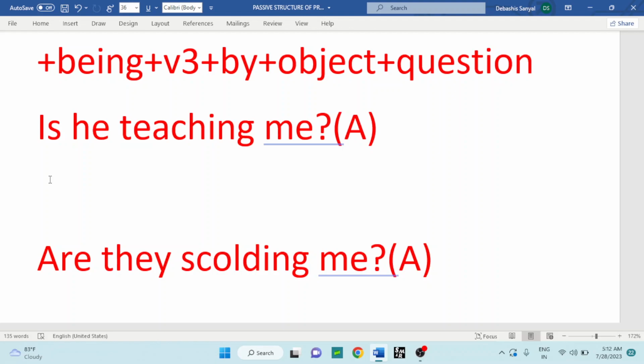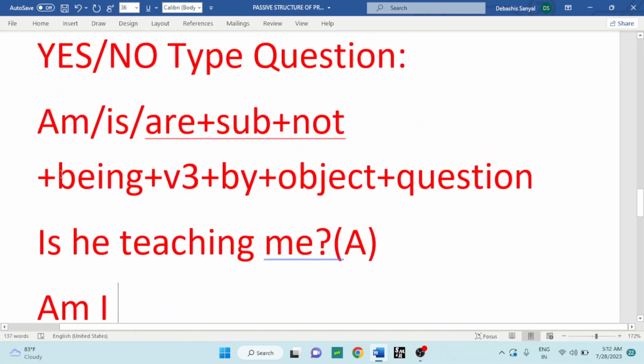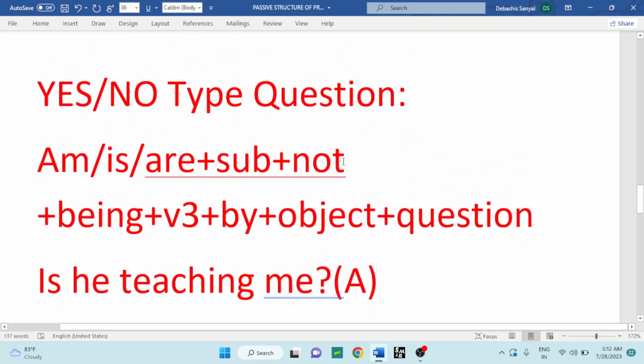Me becomes I, then am I? See the rules: am, is, are, then subject. Actually, not should not be included there.